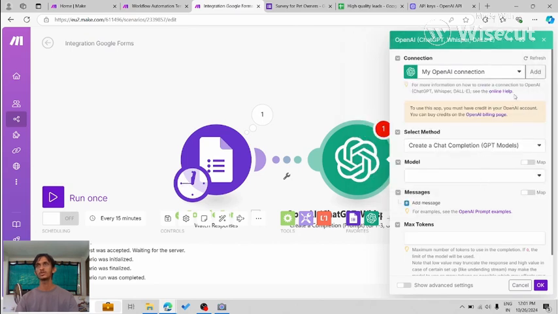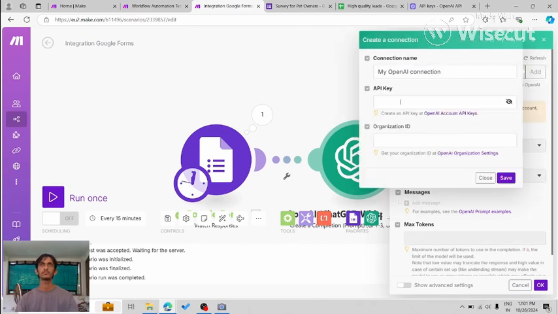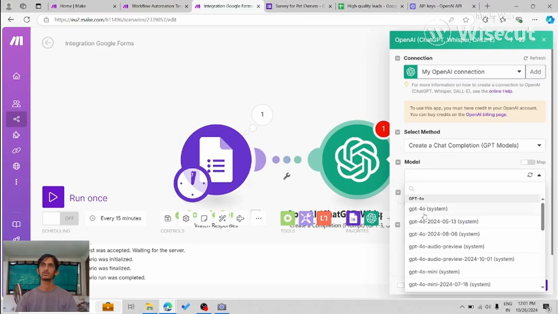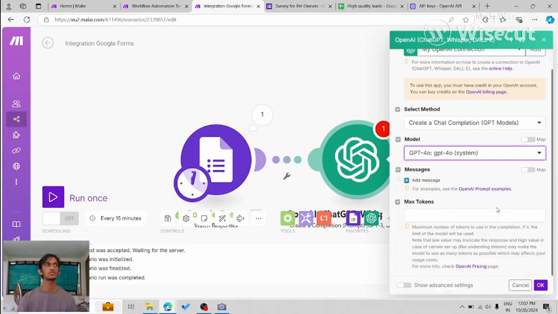And once you put the key over here, you don't have to put organization ID. It's for people who work in multiple organizations. So you just need to put the API key and save, and then your connection will be ready. And in the model, you can choose the GPT-4o. One thing to note is that even if you don't have ChatGPT Plus subscription, you can still use GPT-4o using the API. So API and ChatGPT are two different products.